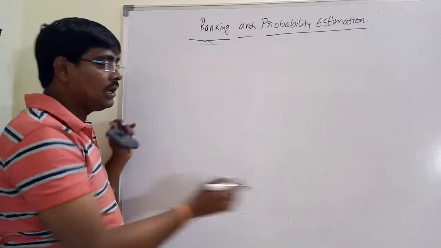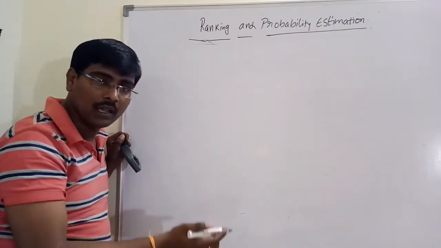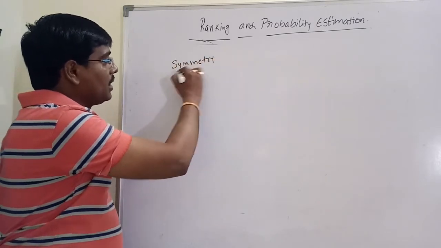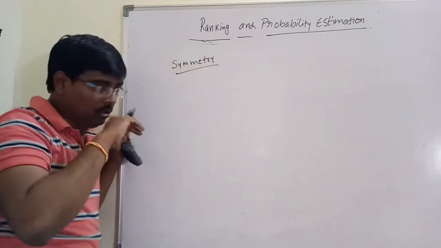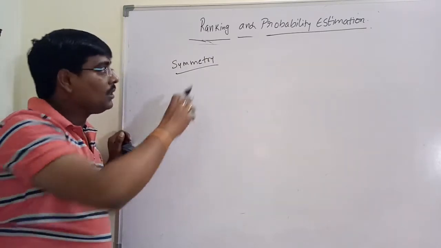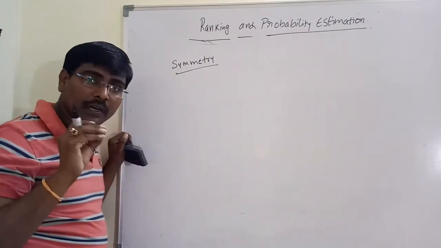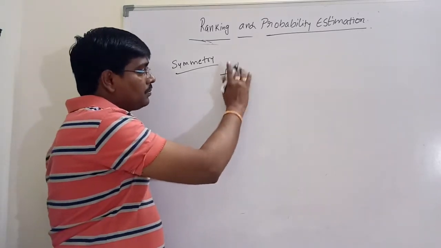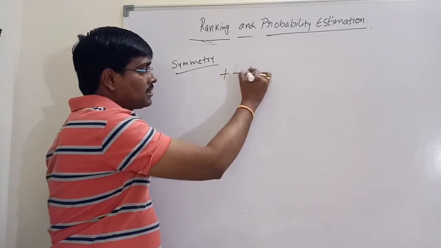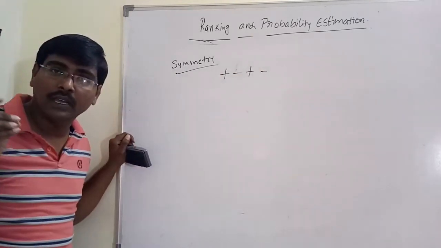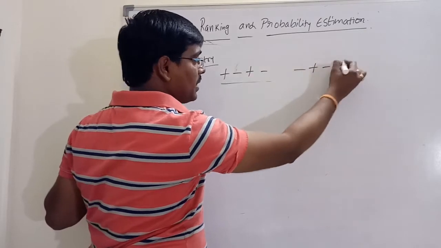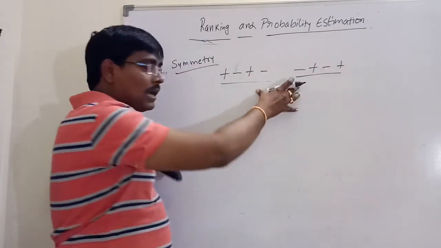Suppose you draw a graph. The graph definitely follows the symmetry property. For example, plus minus is one pair. Minus plus is another pair.